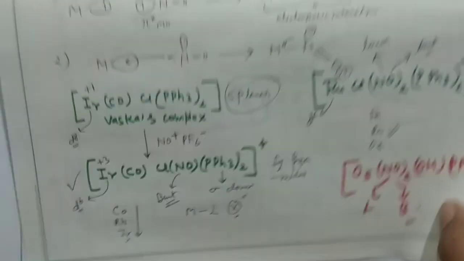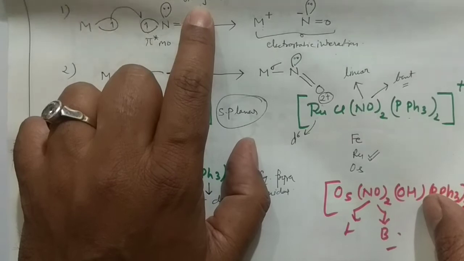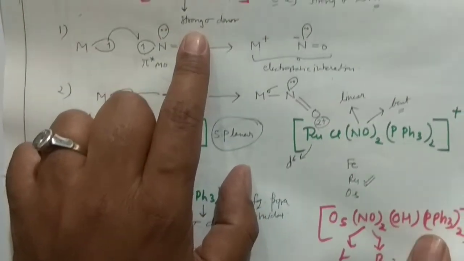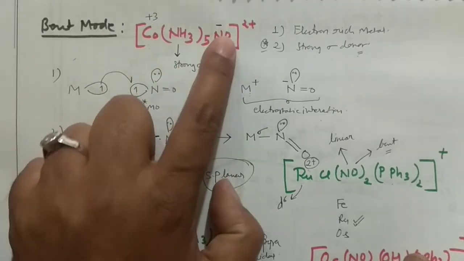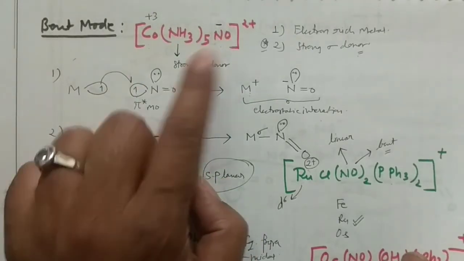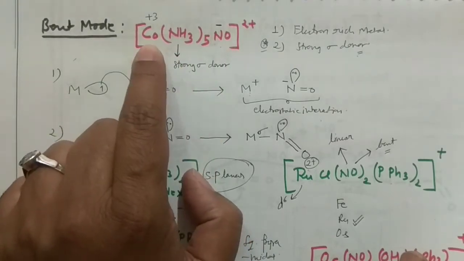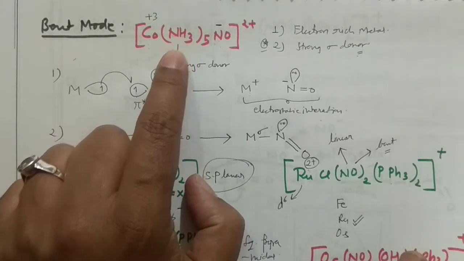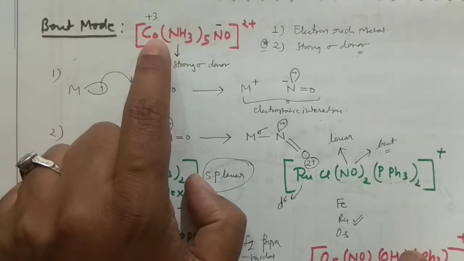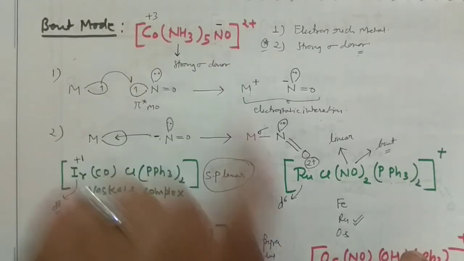So generally in the bent mode, if you have the bent mode, NO negative is there, then you require the sigma donor. Sorry, it is not in the frame, very sorry. Say if you have the bent mode, then you will need the sigma donor, because in the bent mode the metal will have the positive charge, so the sigma donor will actually donate the electron density to neutralize this charge and give stability to the complex.